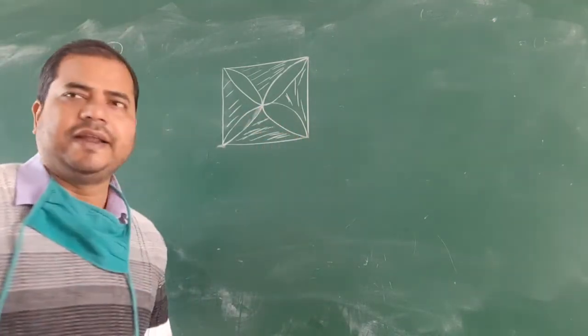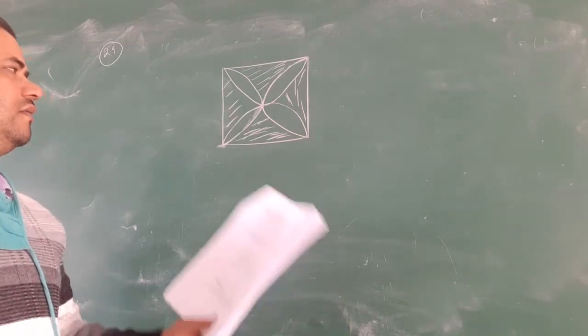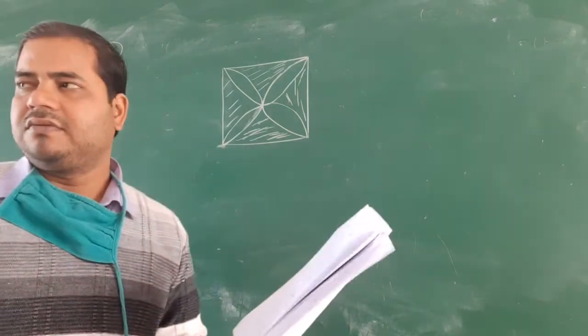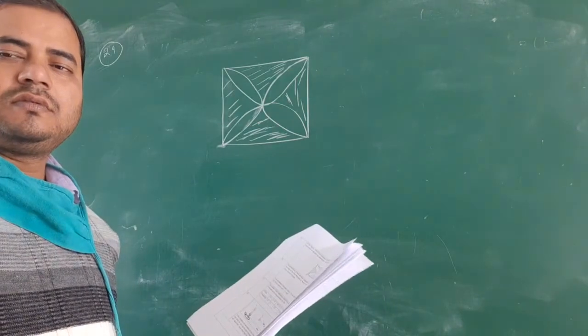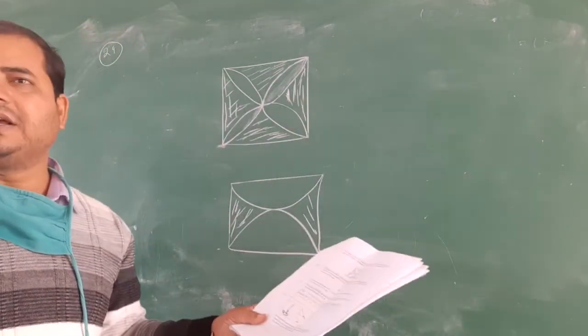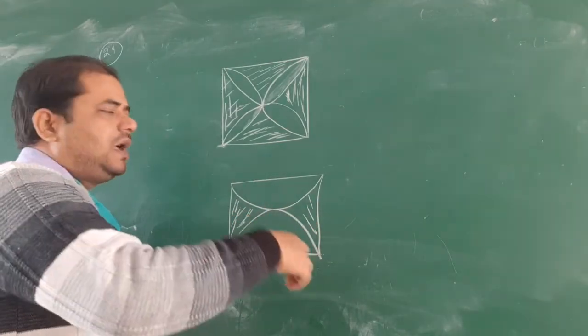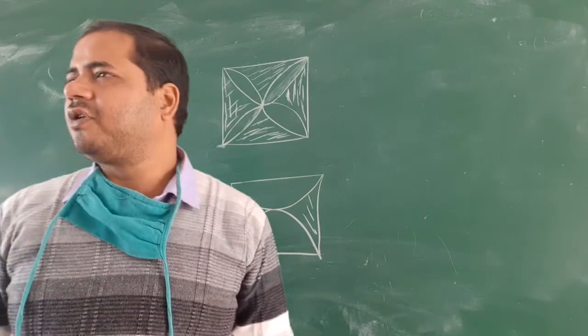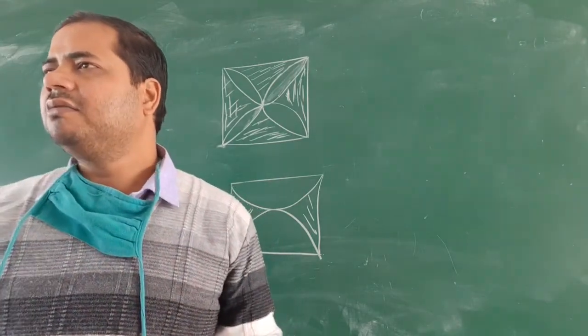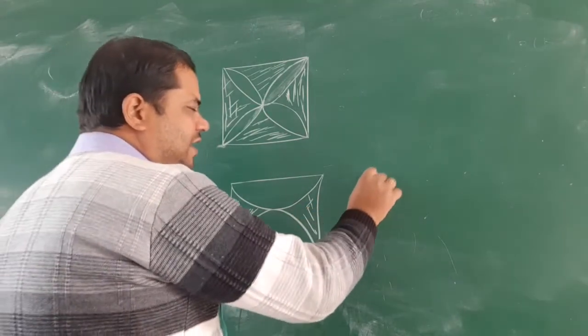So how will we find? For finding the area of this particular shaded region, first we find the area of this shaded region and then 2 times because it is the same area, no? So for this particular shaded region, area of square